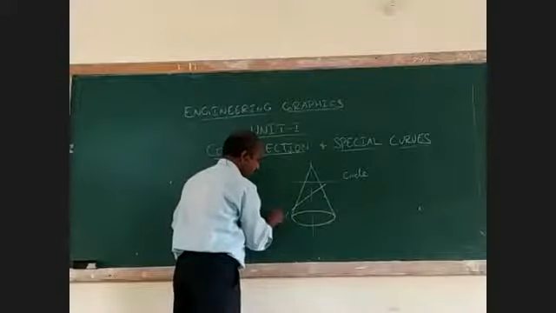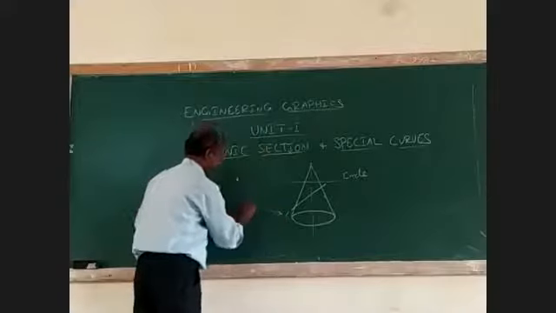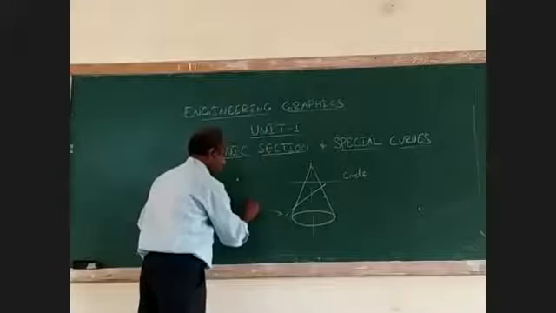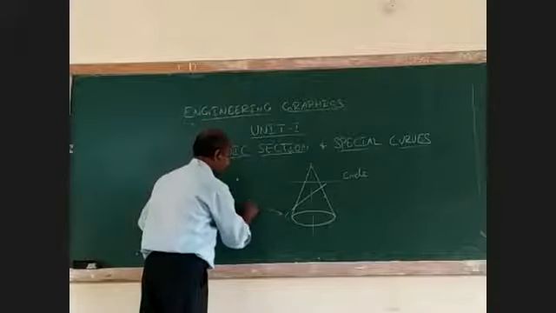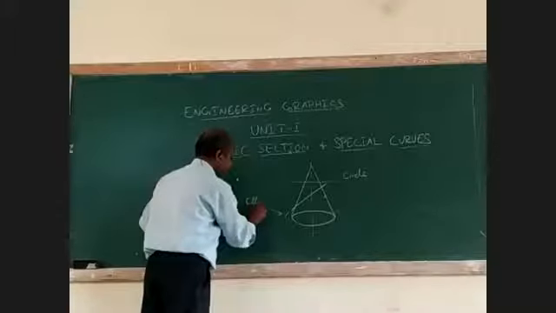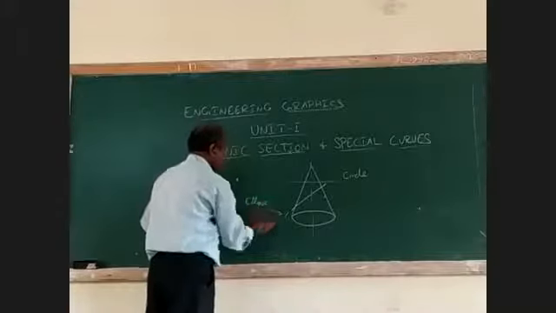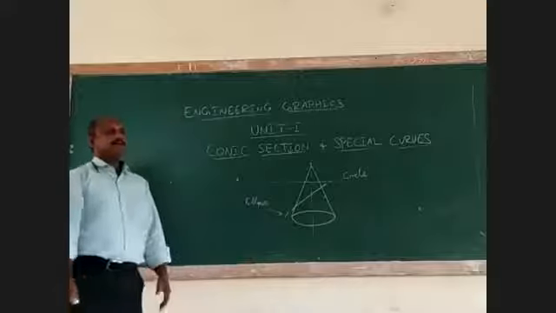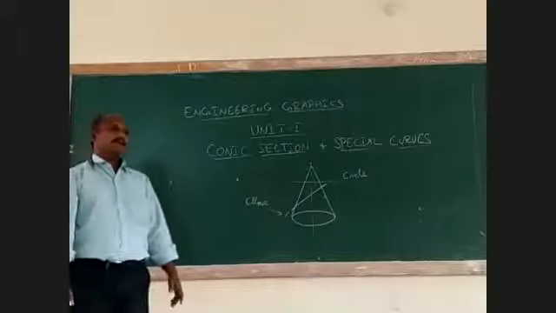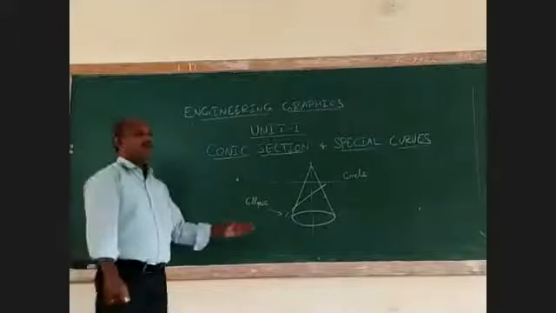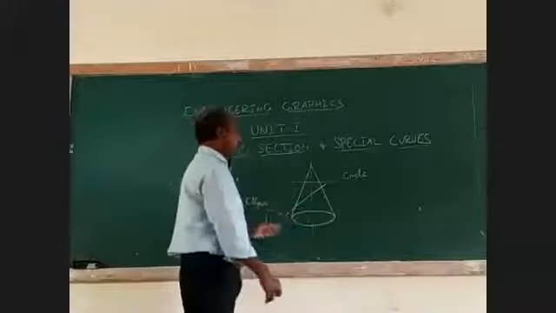We call the curve an ellipse. The curve obtained is called an ellipse. Okay.